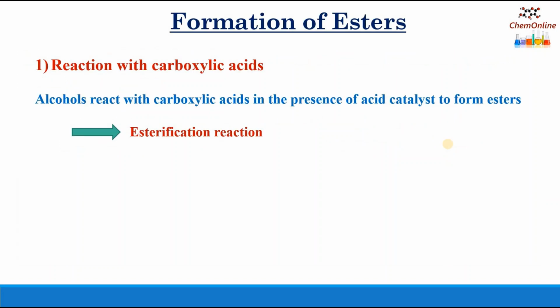The next reaction is the formation of esters. Alcohols can react with carboxylic acids in the presence of an acid catalyst to form esters. This reaction is called the esterification reaction, and it is a reversible reaction.